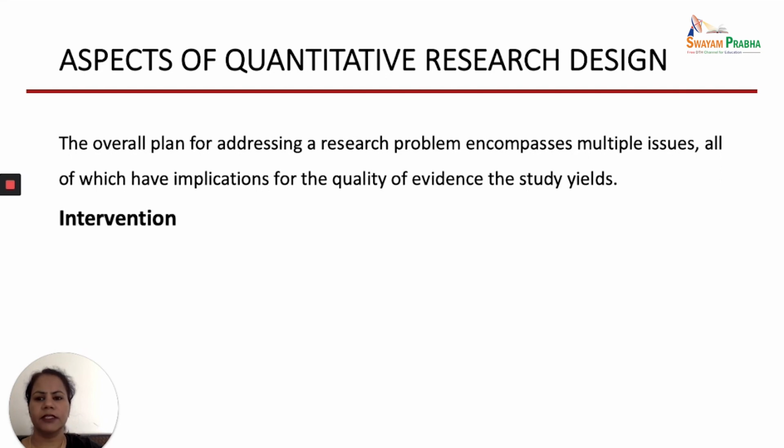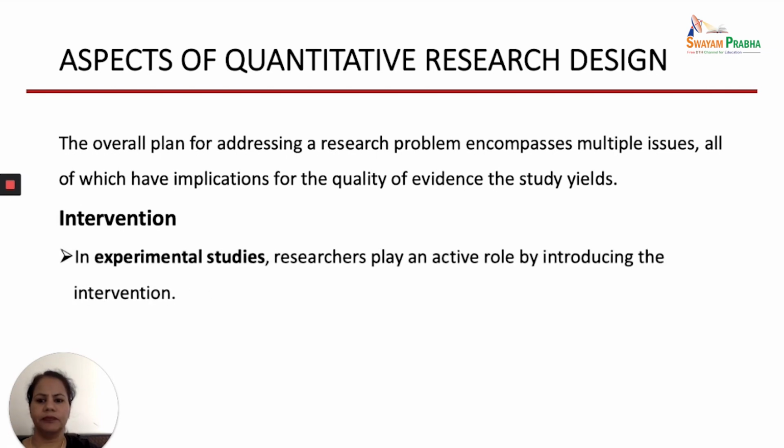So first one is intervention. Whenever you are designing your research study, you first have to see whether you are going to introduce any intervention in your study or not. Basically, quantitative research designs are of two types: experimental and non-experimental.